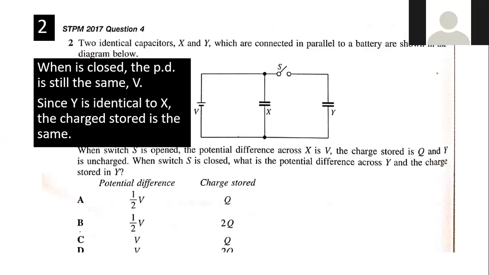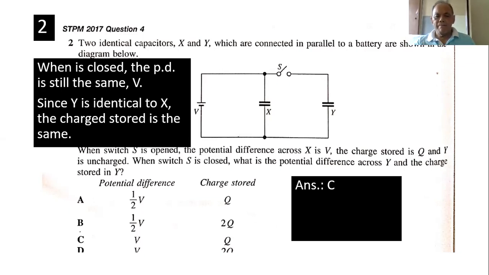If they were not identical, it would have been different, so not just say identical. Y only. Then you have to use Q equals CV. But in this case, V is constant, because they say the same battery. So this is a trick, nothing much to calculate. Just know what is happening.